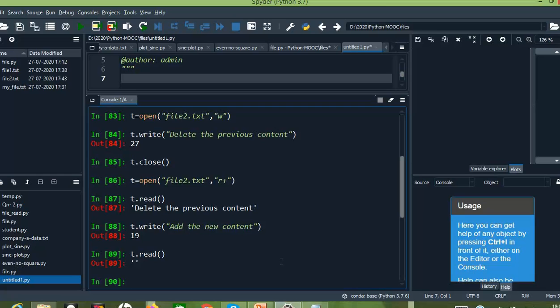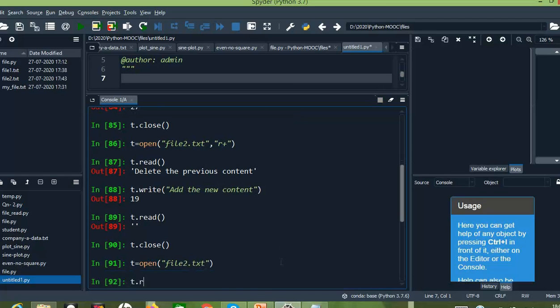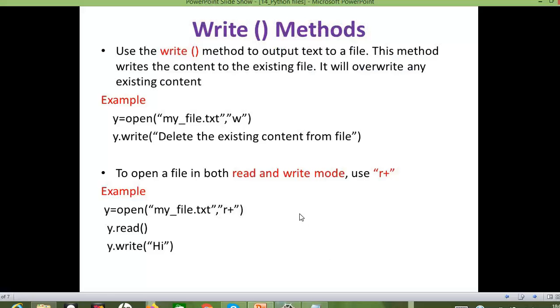Okay, it is empty. Why? Because we need to close, then only the file operations will be carried out. So now let me open again. Open of file2.txt. Now if I go for t dot read, we can see that delete the previous content, add the new content, right? So both the things have been added here. Okay, so this is about read write mode.